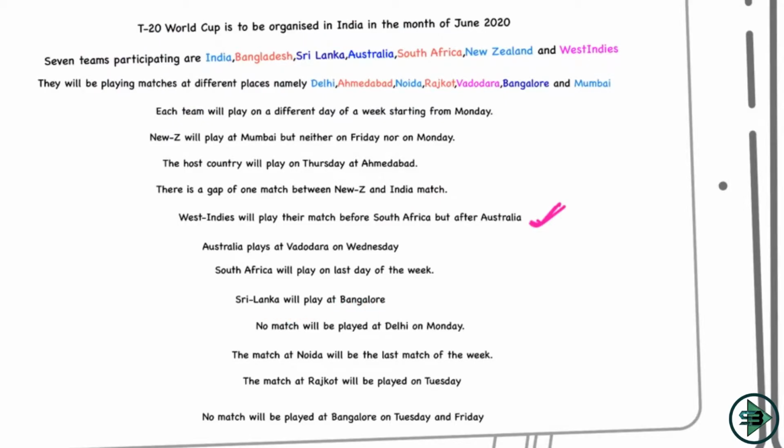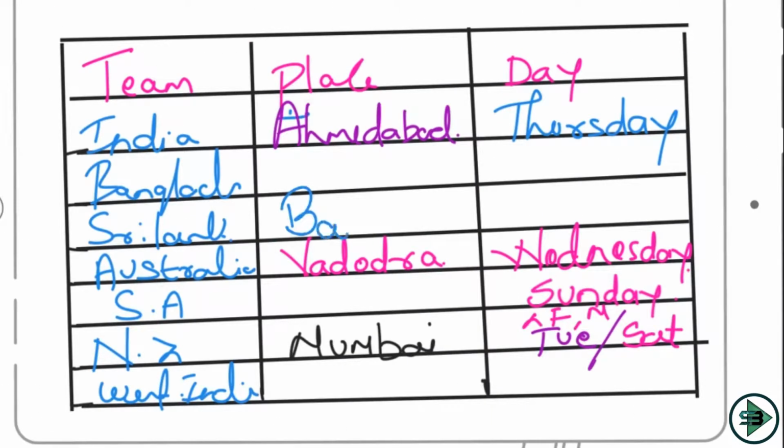Now let's see the next sentence, which is: Sri Lanka will play at Bangalore. Okay, Sri Lanka will play at Bangalore. So let's come to this. So I have this. The place of Sri Lanka is clear now.